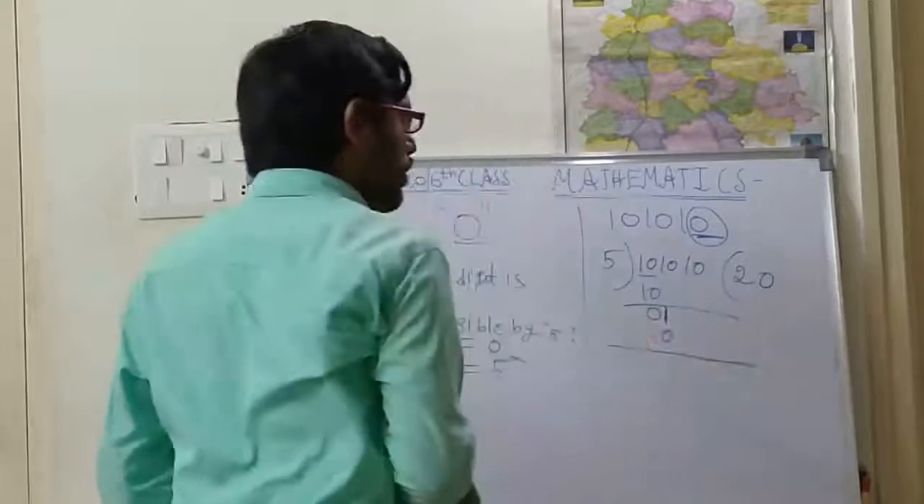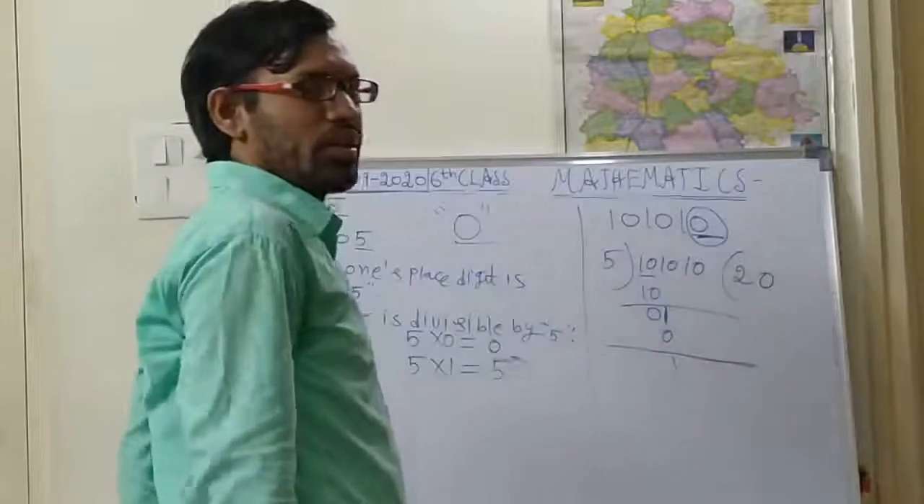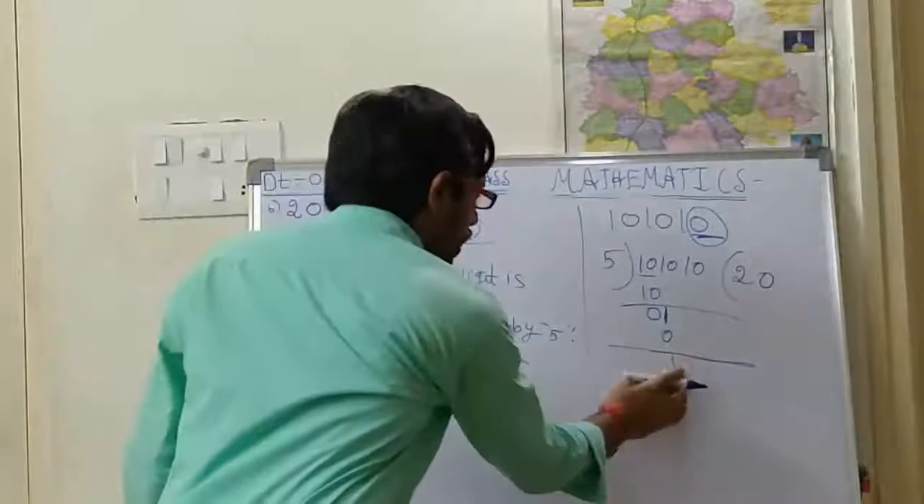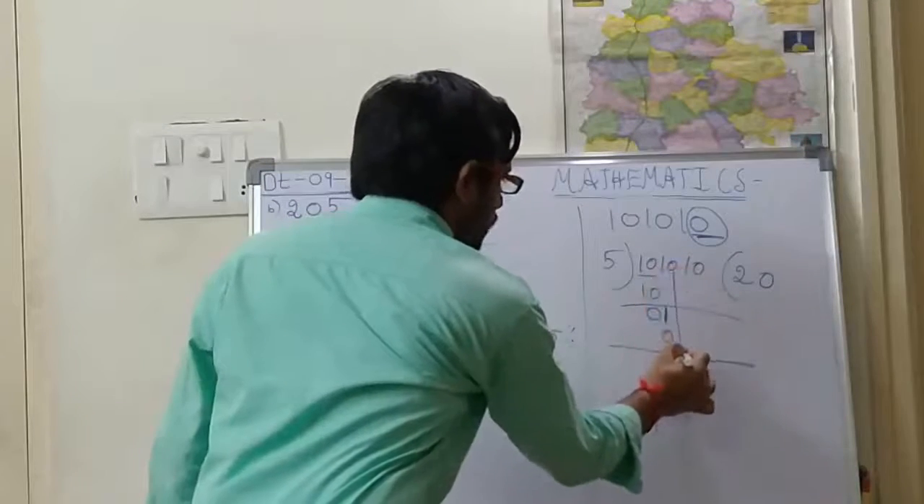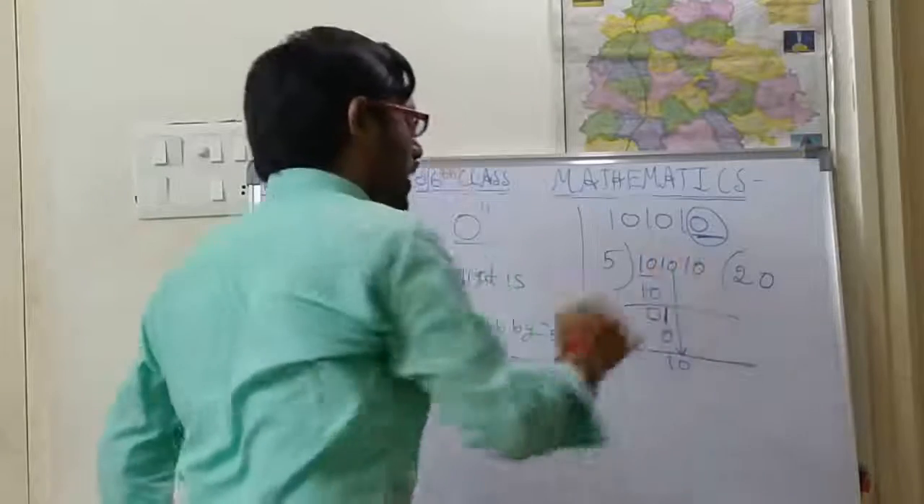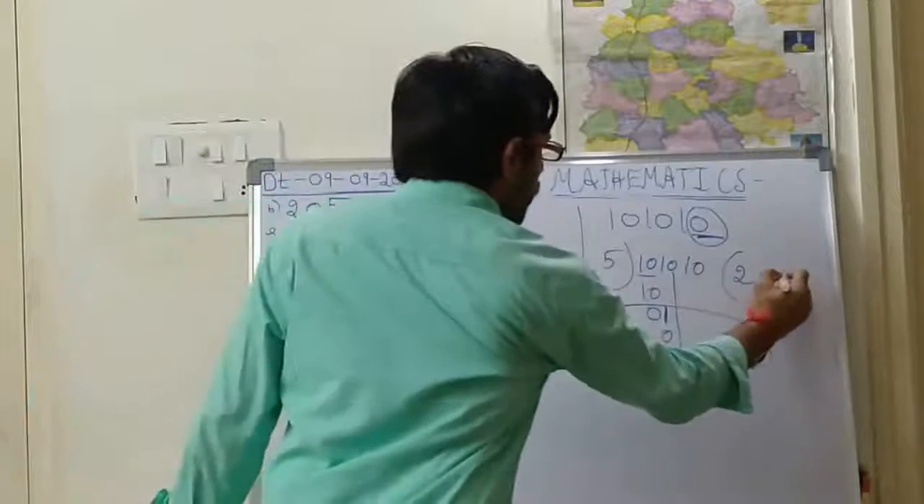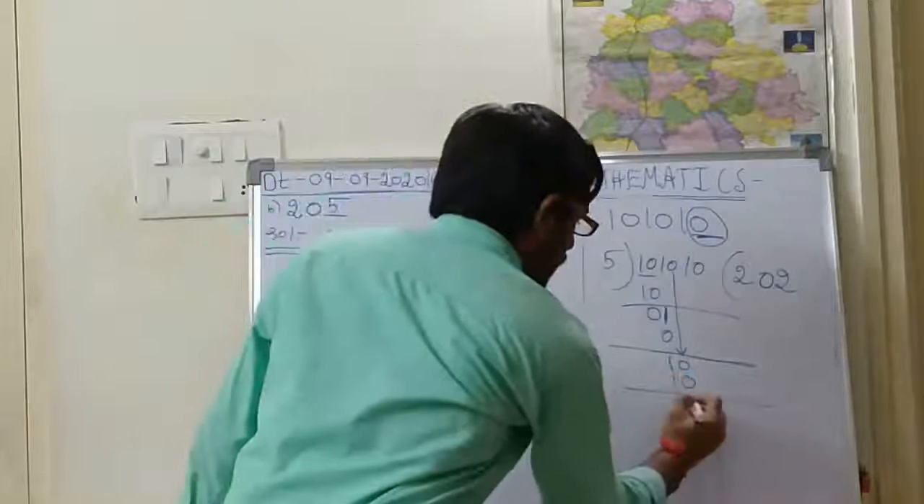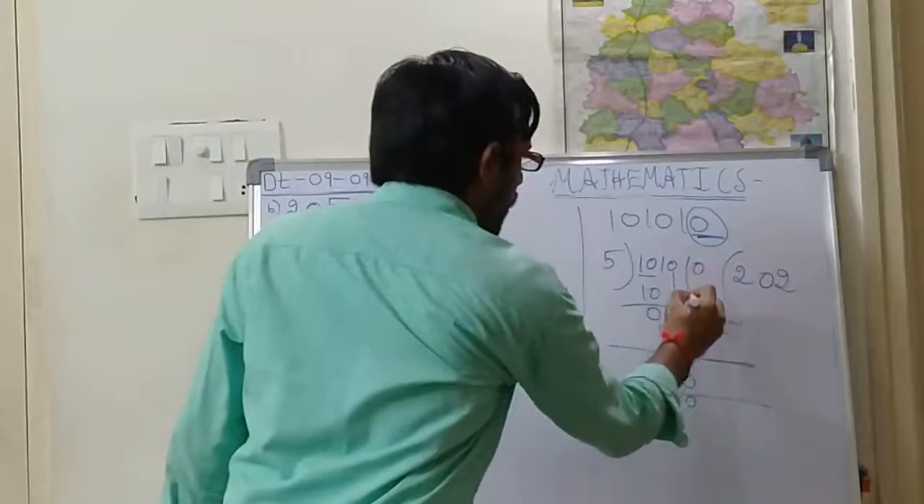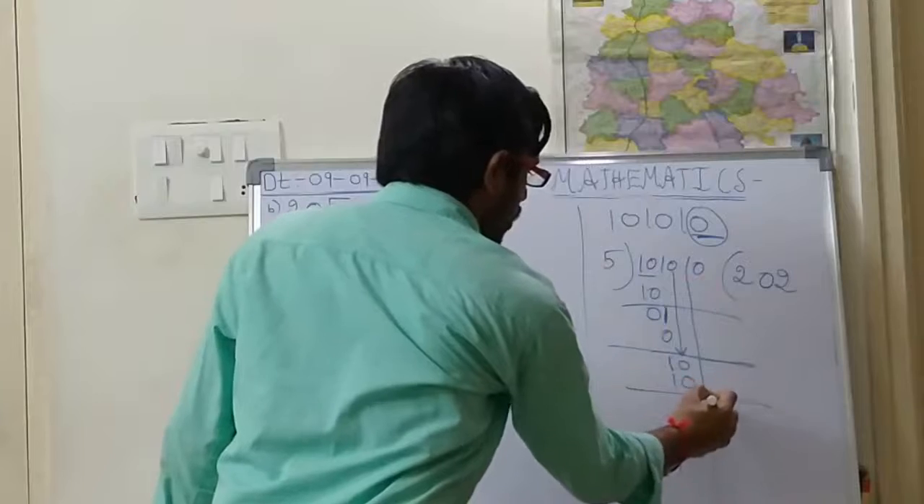What is 1 minus 0? 1 minus 0 is 1 only. Is it right, children? So again take another number. Okay, what is the next number? 10. When will 10 go? 5 2s are 10. Is it right, children? So what is 10 minus 10? 0. Again take another digit, 1.